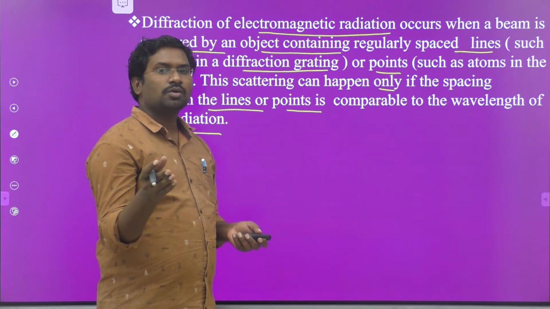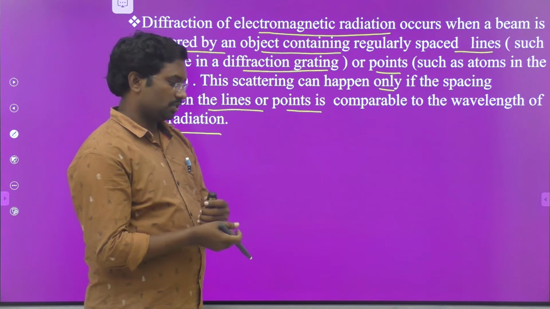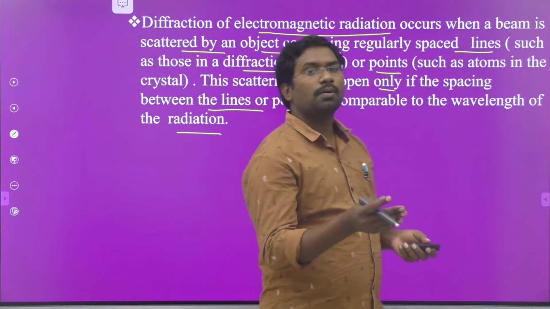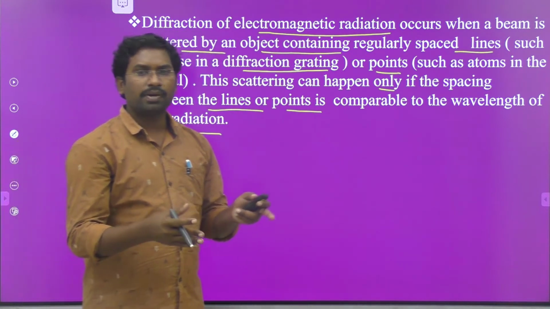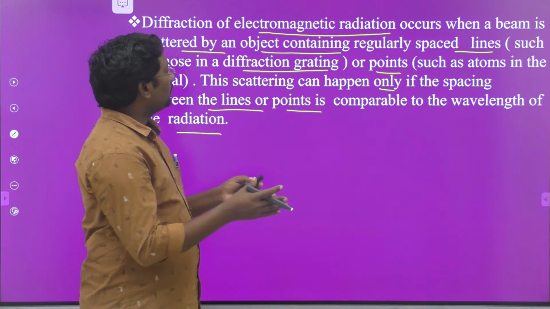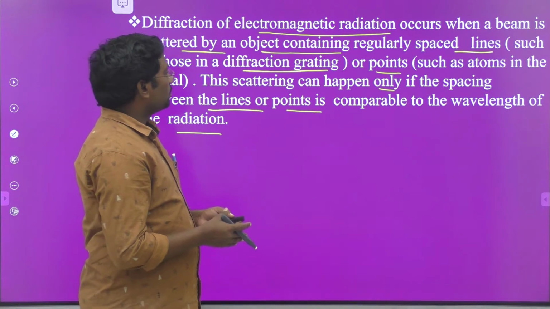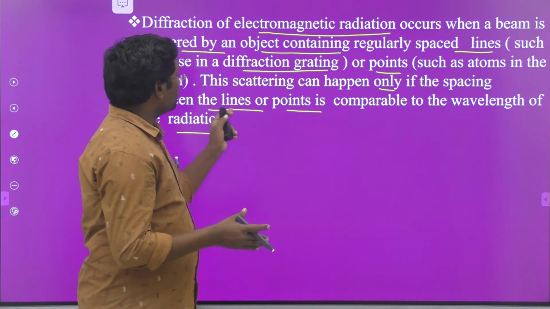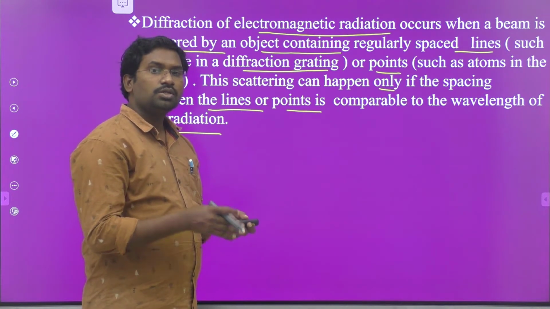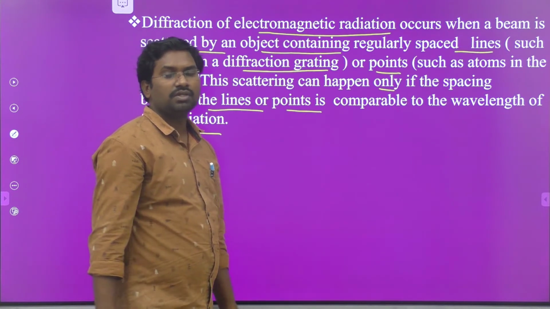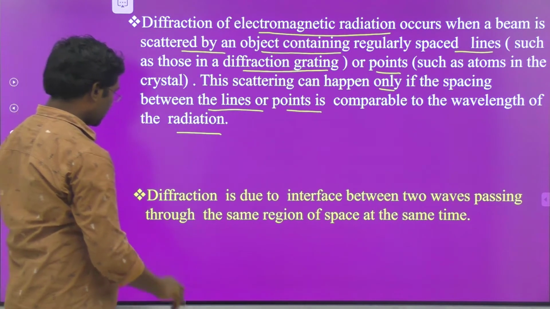In a crystalline substance, you know that the particles, that is the atoms, are arranged in a regular pattern. Therefore, due to the scattering of the beam, the X-rays are diffracted by this crystalline substance. It is compulsory that the spacing between the lines or points is comparable to the wavelength of the radiation. When this is possible, the diffraction of the electromagnetic radiation takes place. This is a very important point regarding X-ray crystallography.